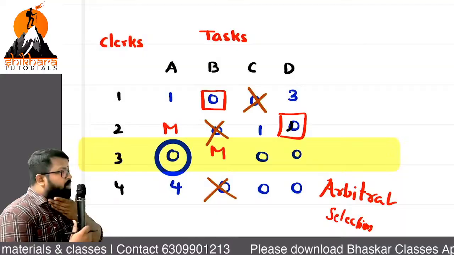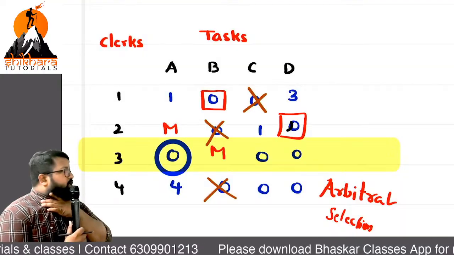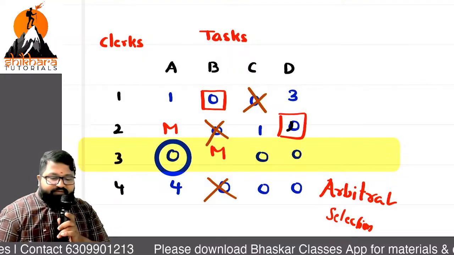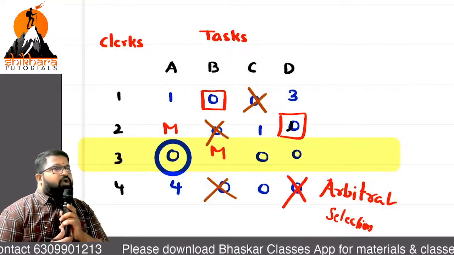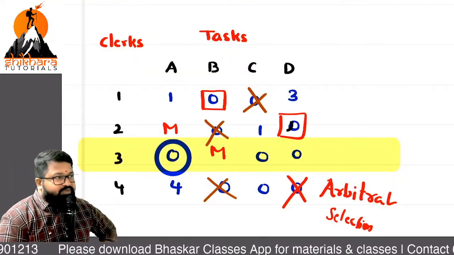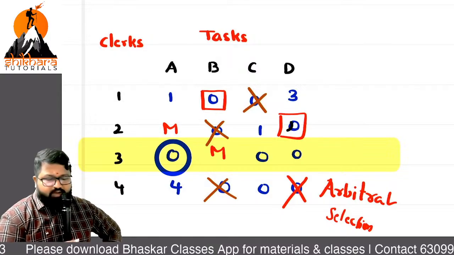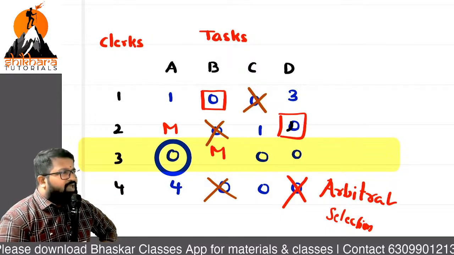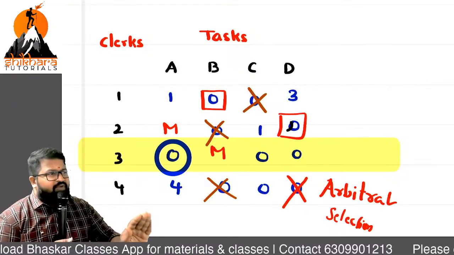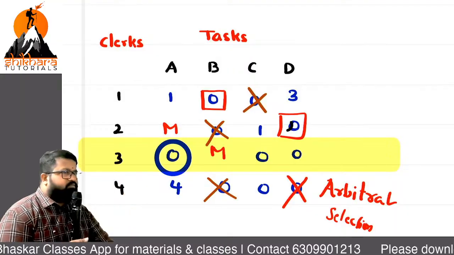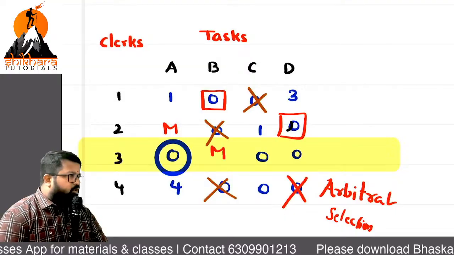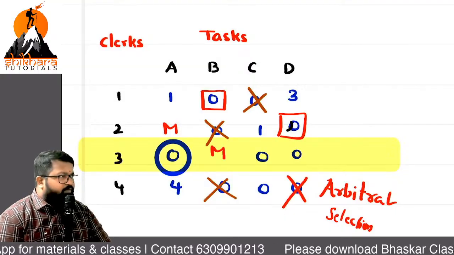Okay. Now once 2D is selected, which options are eliminated? 4D is not possible. Sir, it is not possible. What does that mean, not possible? What is the reason? For one person, we have to allocate only one job. That is the reason. Nothing other than that. That's the basic point. Is it done with that point?